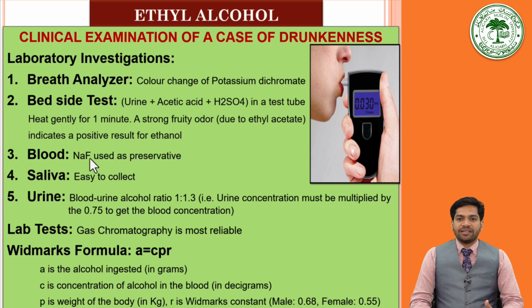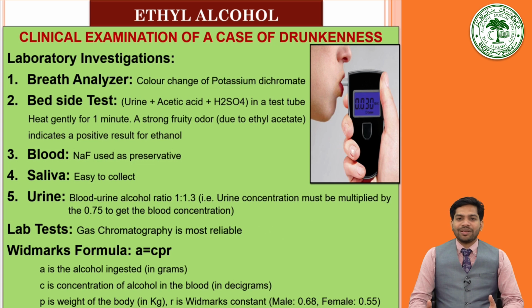Then the blood shall be collected, preferably peripheral blood, and sodium fluoride shall be used as the preservative, as it will prevent glycolysis and the normal rise in alcohol concentration from the blood itself. Similarly, saliva shall be collected, as it is easy to collect and non-invasive for examining the alcohol concentration in the body. Then the urine shall be taken. The concentration of alcohol in urine is slightly higher than that of the blood. Blood-urine ratio is 1:1.3. So the urine concentration must be multiplied by 0.75 to get the blood concentration.